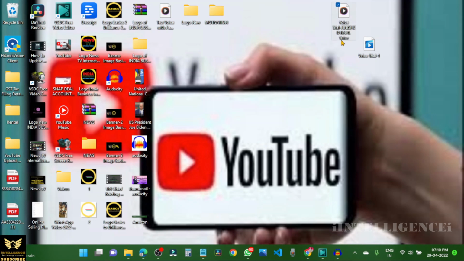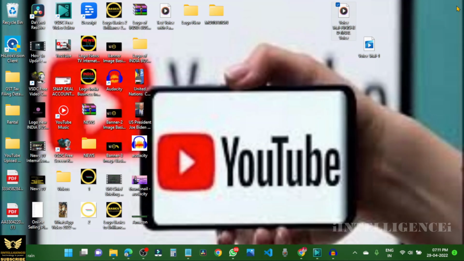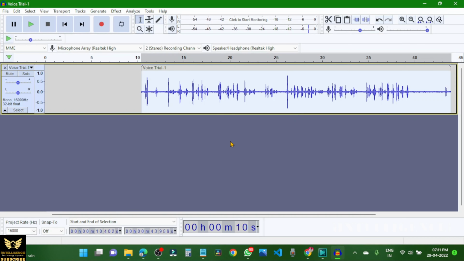Now just minimize it. See, this is the audio file, Final voice. If you listen to both the initial voice and the final voice, the difference will be very clear. Noise has been reduced totally. So that is the power of Audacity. I'm just closing it.